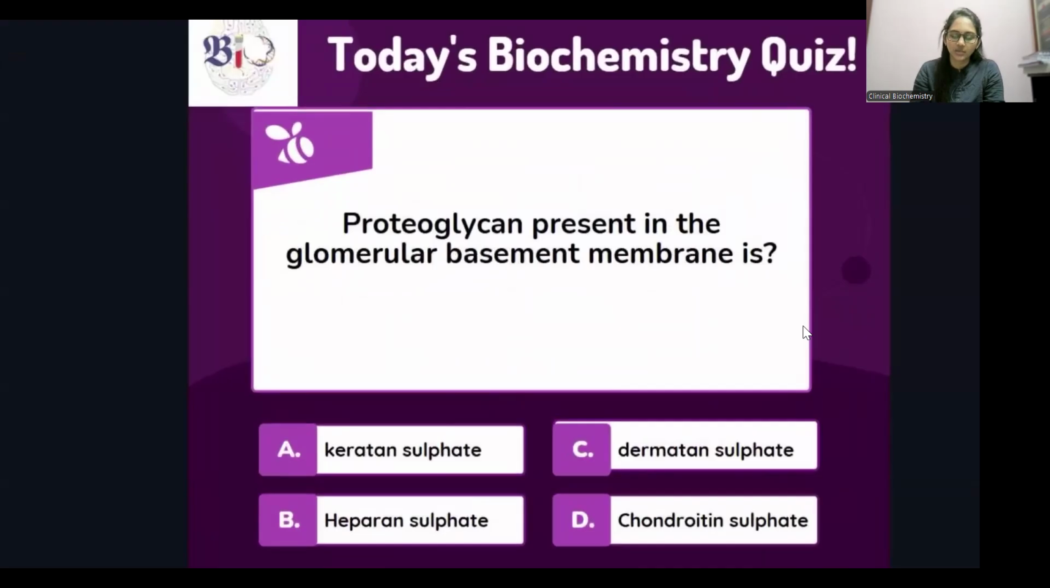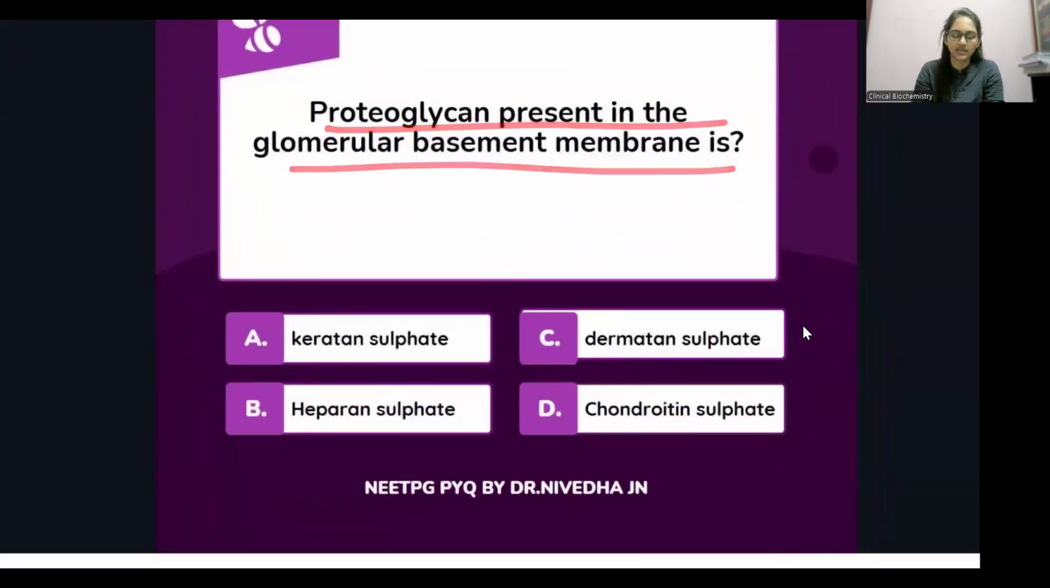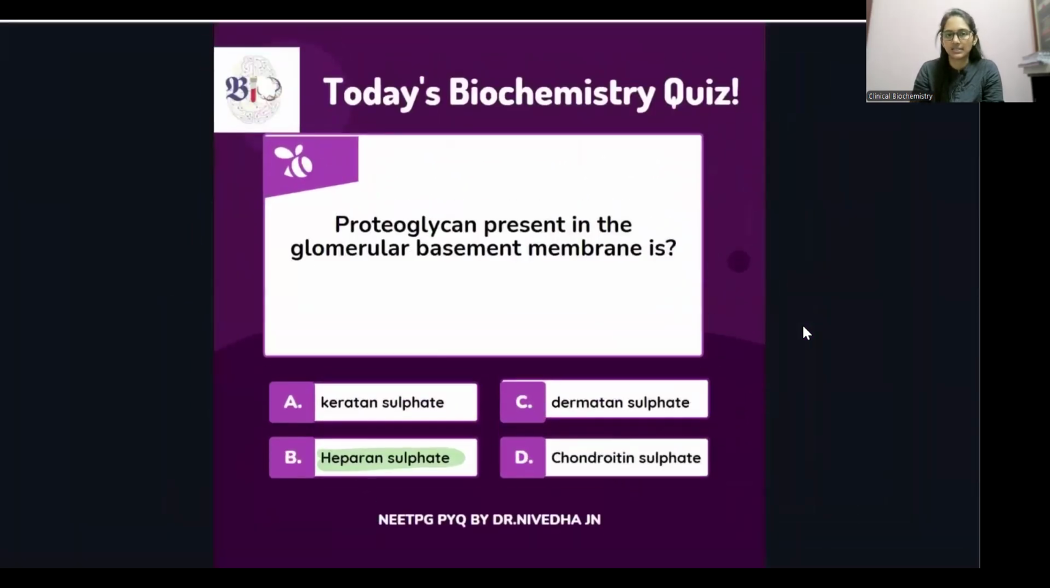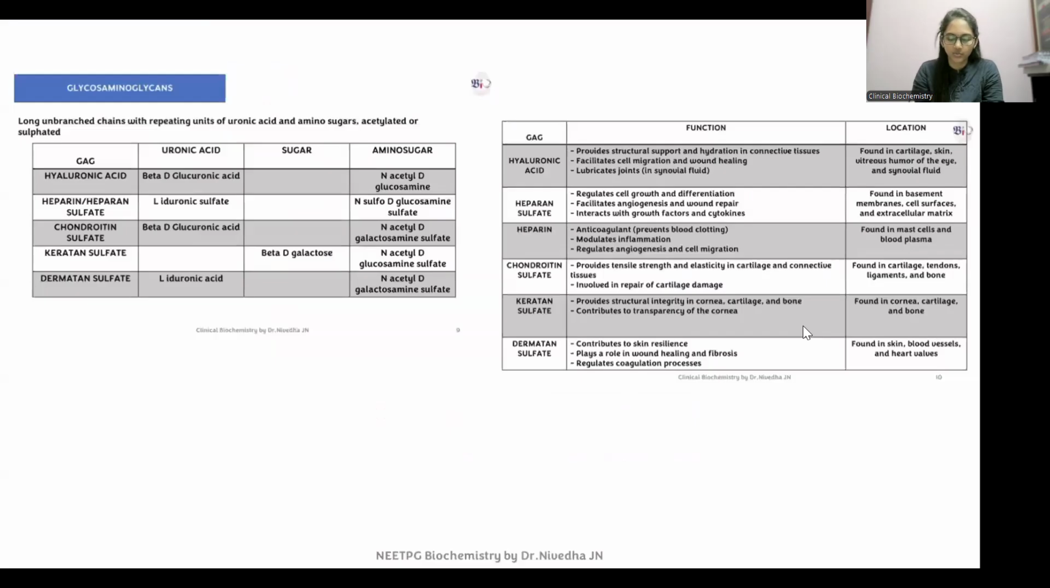Next, we'll move on to the next question, which asks: the proteoglycan present in the glomerular basement membrane is? It's going to be very easy. Why is it easy? Because it is nothing but heparan sulfate. So in the glomerular basement membrane, you have heparan sulfate.